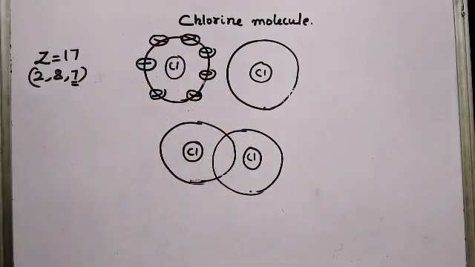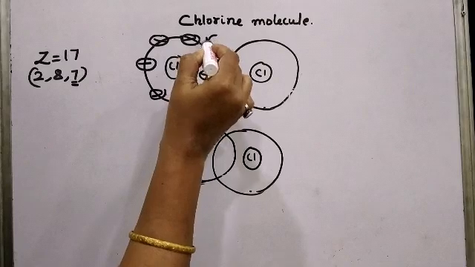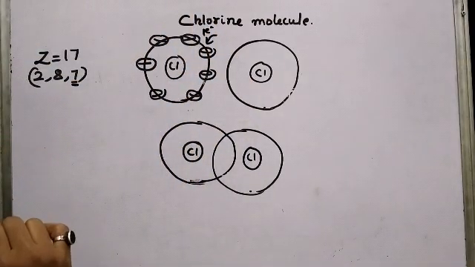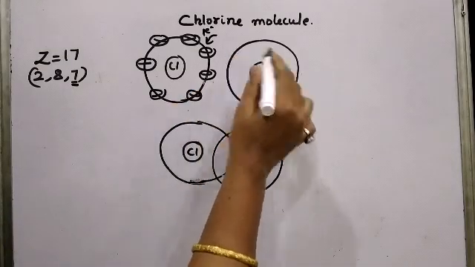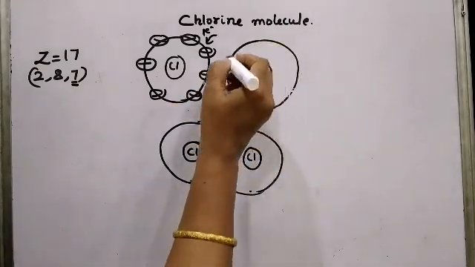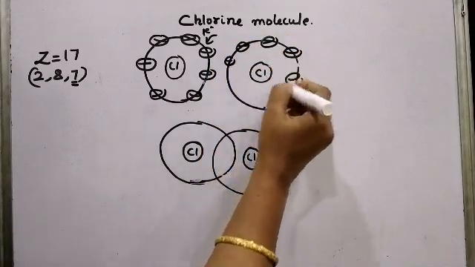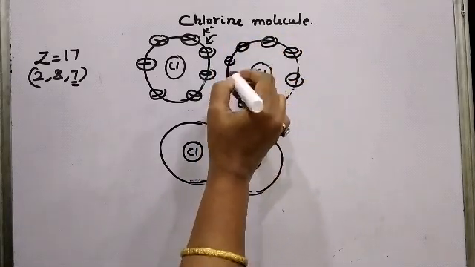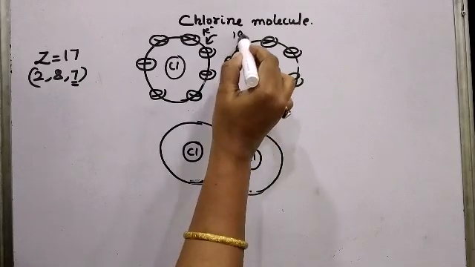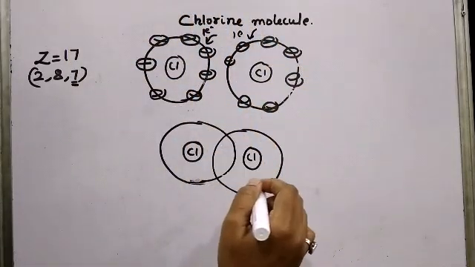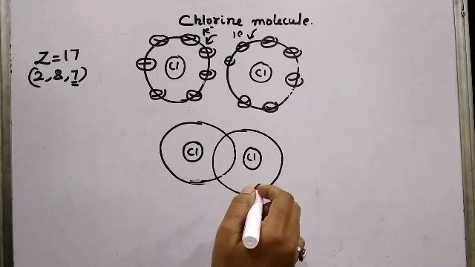Now this chlorine atom is short of 1 electron, isn't it? If chlorine accepts 1 electron, then its outermost orbit will become stable with 8 electrons. Its octet state will be complete. Now I have shown another chlorine atom. So let me also show 7 electrons in the outermost orbit. 4, 5, 6, 7. This chlorine is also short of 1 electron. So after accepting 1 electron, this chlorine atom will also complete its octet state and thereby it will become stable.